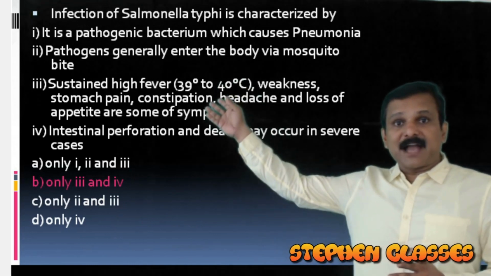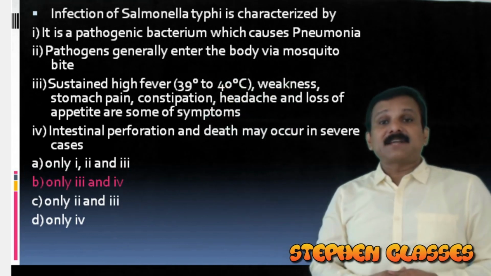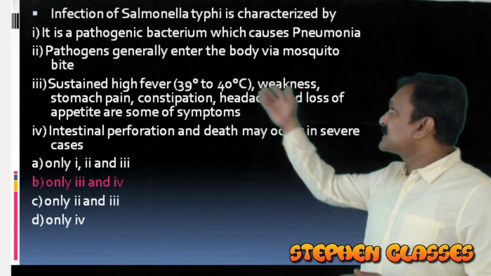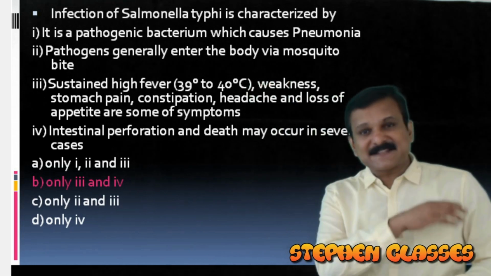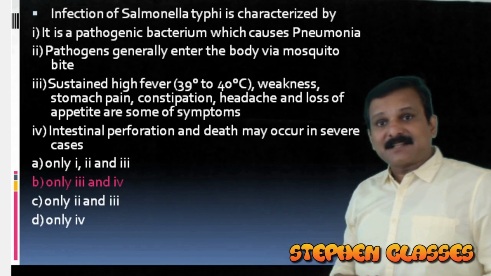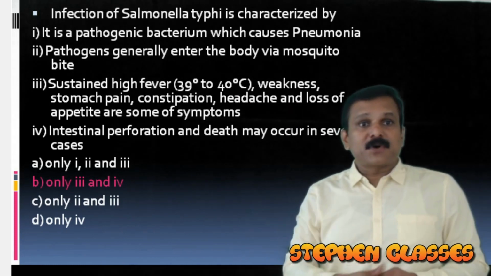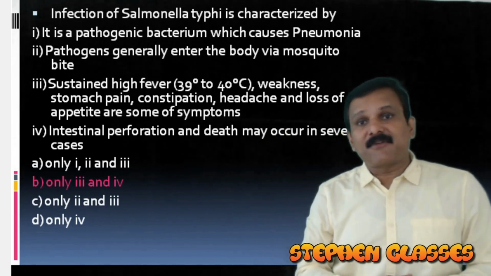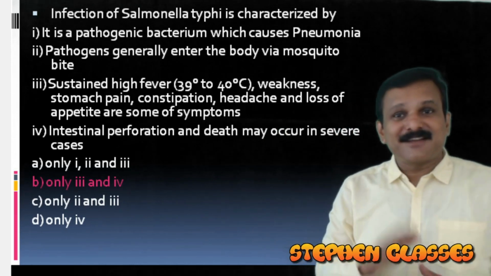So here we have the third and fourth. The third one is a symptom of typhoid, high sustained fever. So remember, high sustained fever of 39 to 40 degrees Celsius is one of the main symptoms of typhoid. And also intestinal perforation and death will occur in severe cases of typhoid. So here, only 3 and 4 are the correct statements for typhoid. The wrong statements are 1 and 2. So the correct answer is option B.